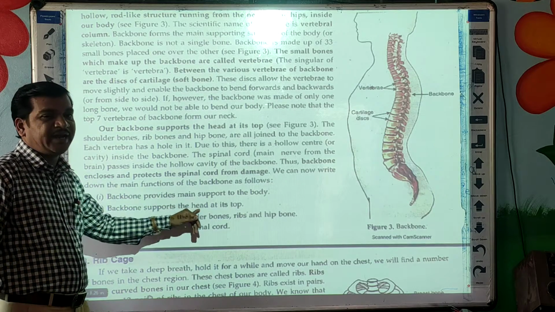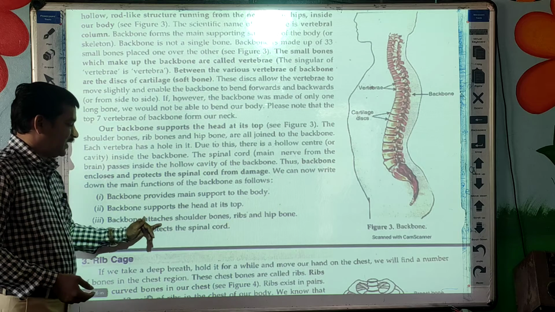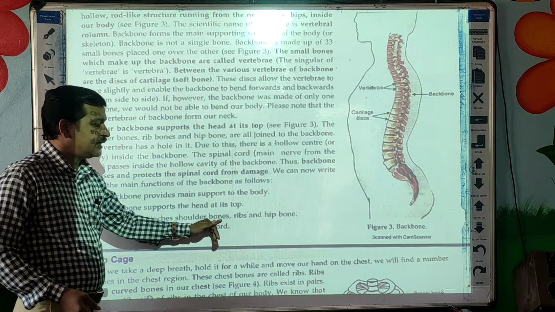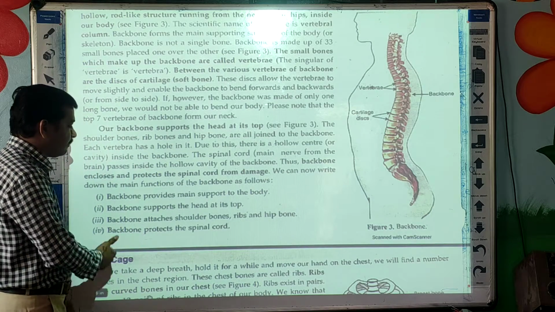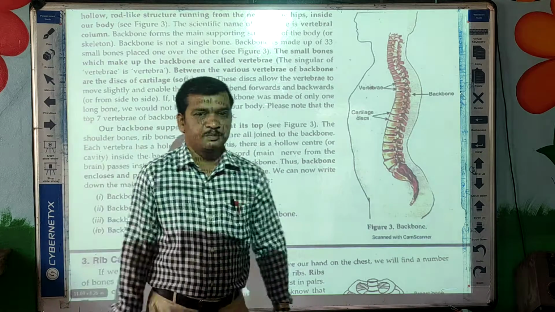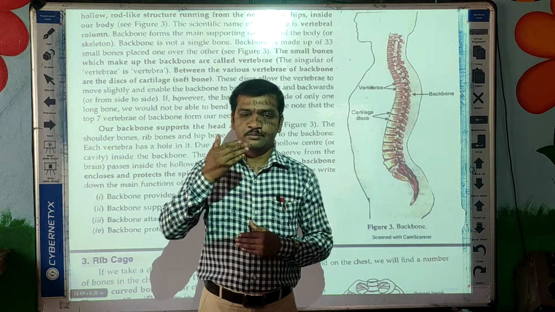Backbone supports the head at its top. Backbone attaches shoulder bones, ribs and hip bones. This I already told you. And the last one, backbone protects the spinal cord. So these are the four functions of the backbone.